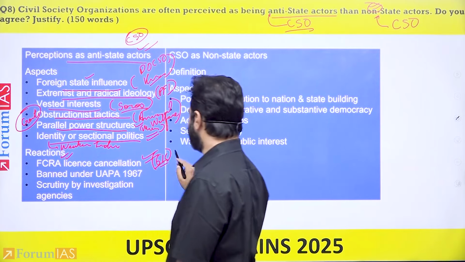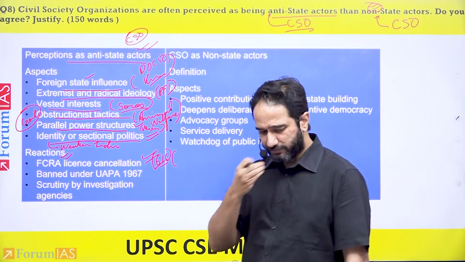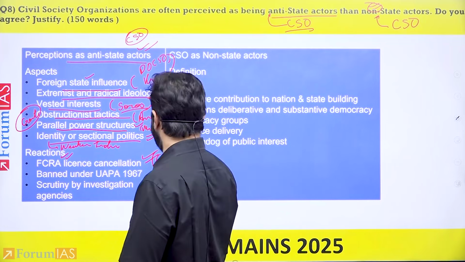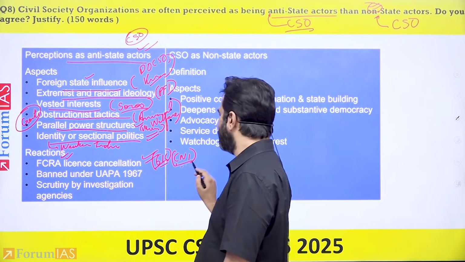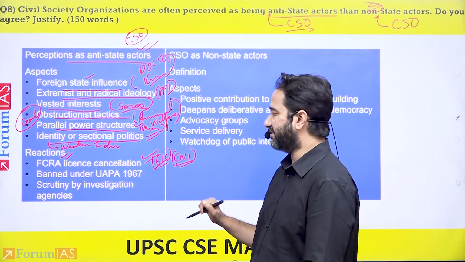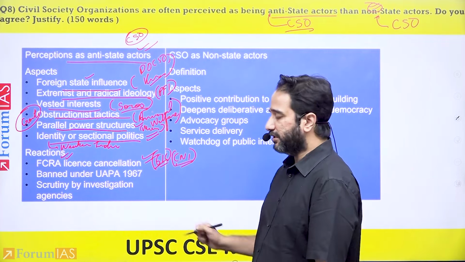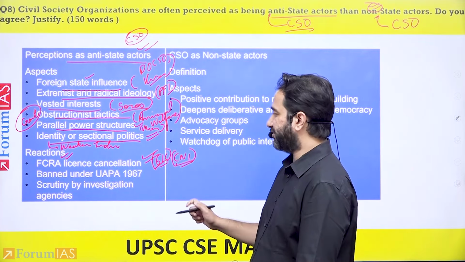You can give various examples. There is an example of CNI. This was a small organization whose FCRA was also cancelled. But there are about 6,000 that India has cancelled in the past few years.